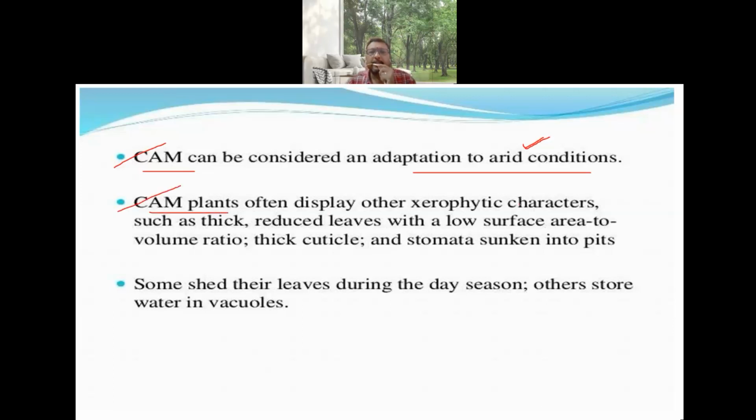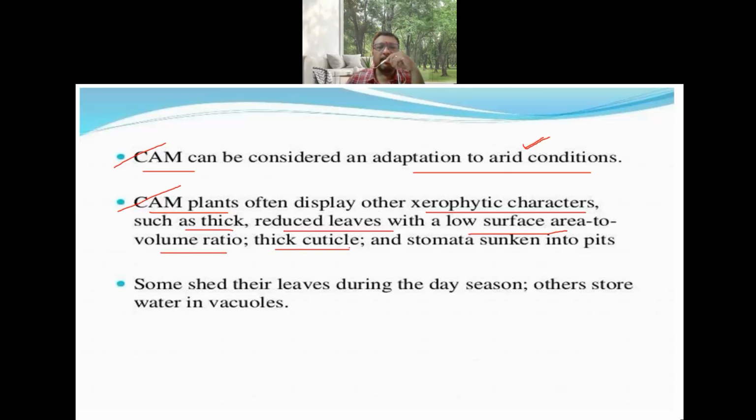So they often display xerophytic characters. In these conditions, the plants change their morphology. Maybe they modify themselves according to these conditions. These modifications can be seen either in the root, the stem region, or the leaf region of the plants, where characters such as leaf or stem thickenings are seen. Then reduced leaves are seen with a low surface area to volume ratio, meaning the leaf is not well established.